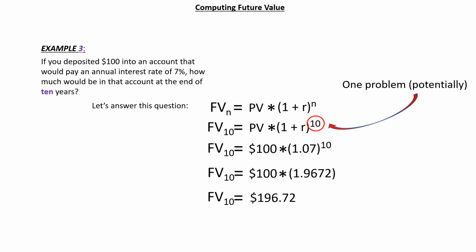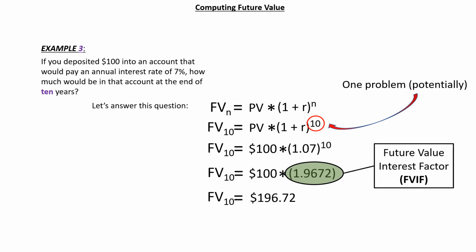Suppose you're trying to solve this problem using a calculator that doesn't have an exponent function. You'd have to multiply 1.07 times 1.07 10 times. This could be a real pain, especially if you're computing future value over the next 30 or 50 years. Turns out, this value has already been computed for you. It's called the Future Value Interest Factor, or FVIF.